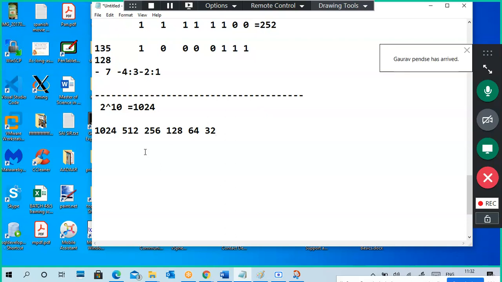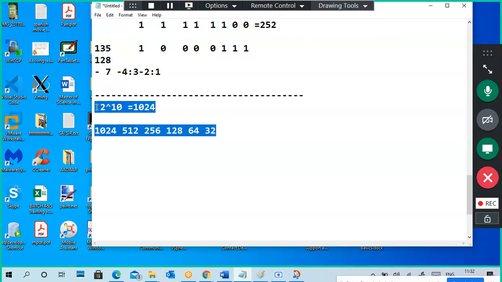So 2 to the power of 10 means 11 binary digits, because it starts with a 0.